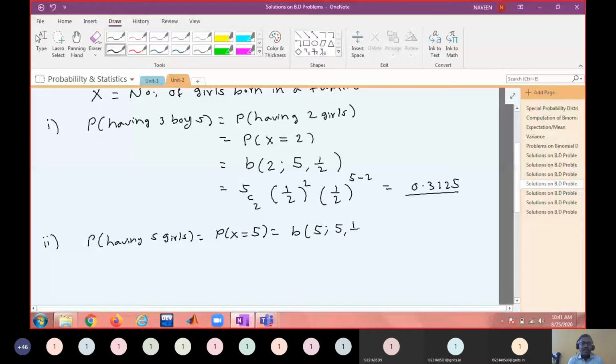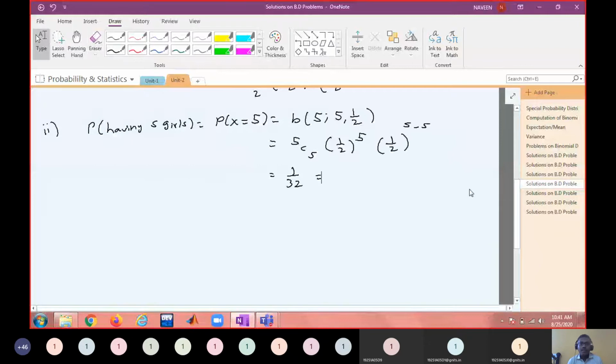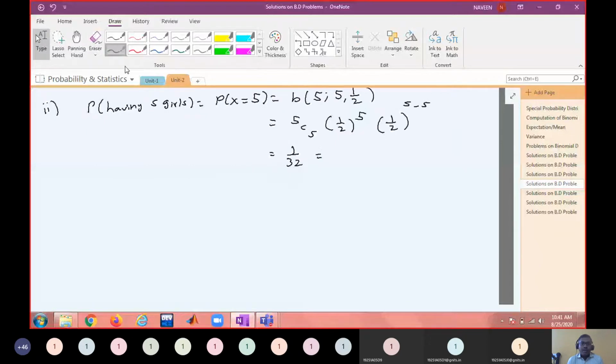The probability of each success is 1/2. This is 5C5, 1/2 power 5, 1/2 power 5 minus 5. So this is 1/32, which is 0.03125, approximately 0.0312.